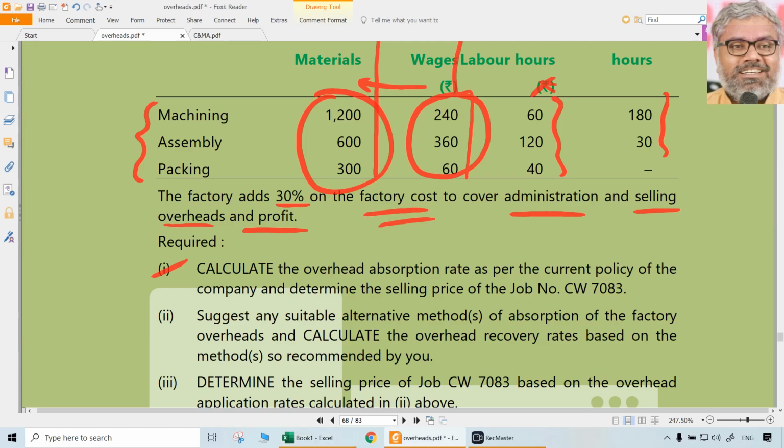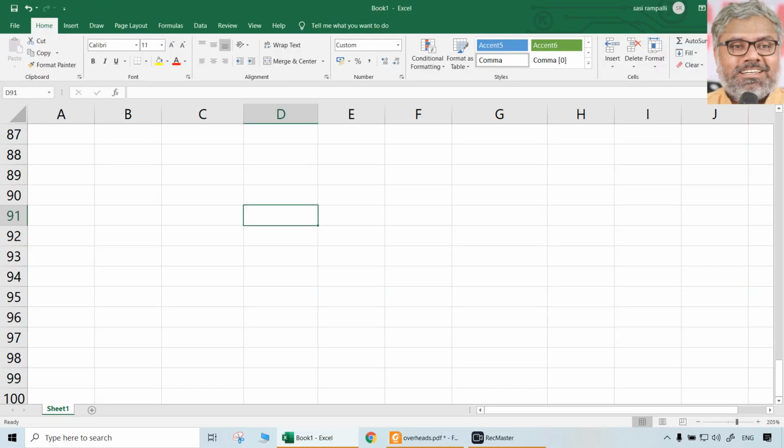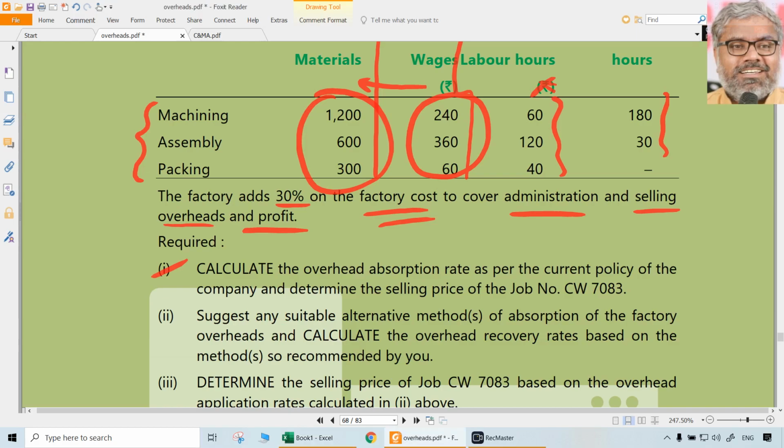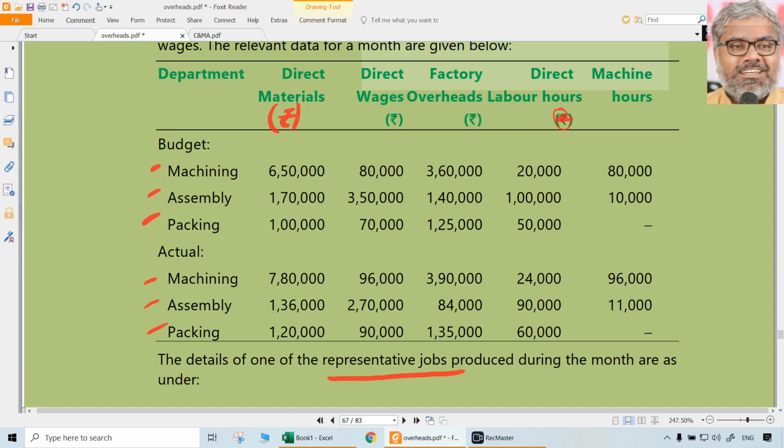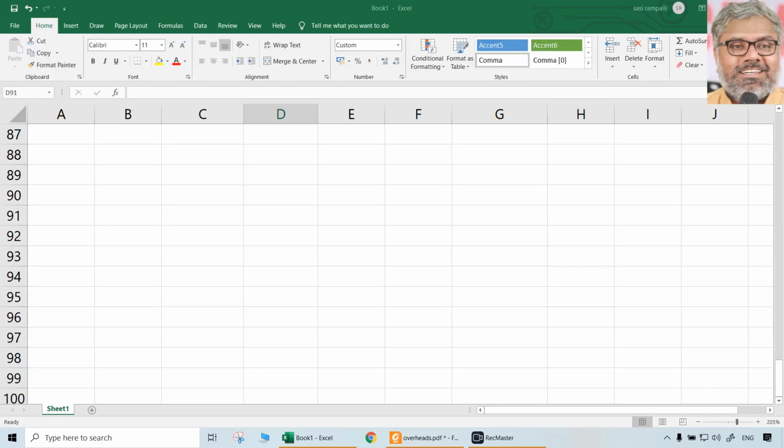So what is the current policy? For that we need a predetermined blanket overhead rate. There is no departmental level overhead rate, it is a blanket overhead rate, as they said. How will they do it? They will take the total of factory overheads, naturally budgeted, budgeted factory overheads divided by budgeted wages into 100. Simple. So that is a predetermined blanket overhead rate.